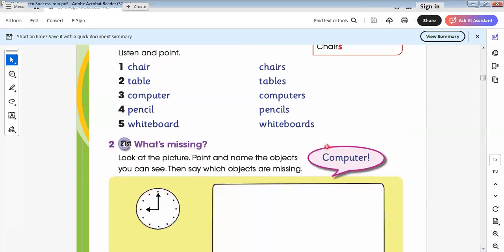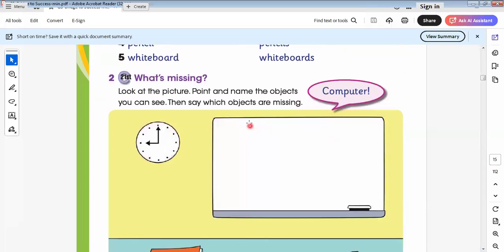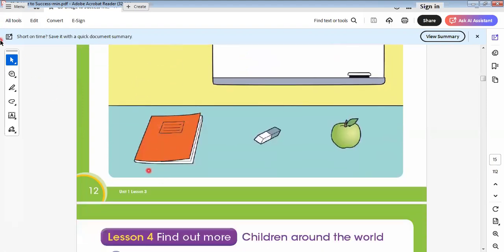Let's go to another item here. Here it says, look at the picture, point, and name the object you can see. They can then say the object. Here is a notebook. This is called a notebook. I write it for you so you are able to write it.